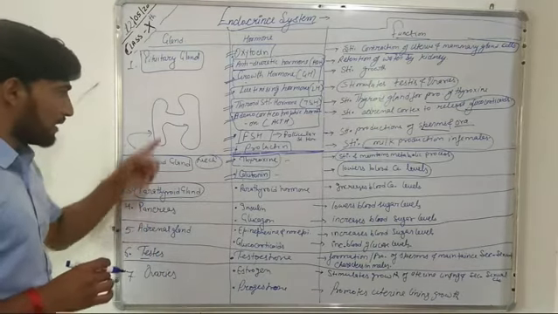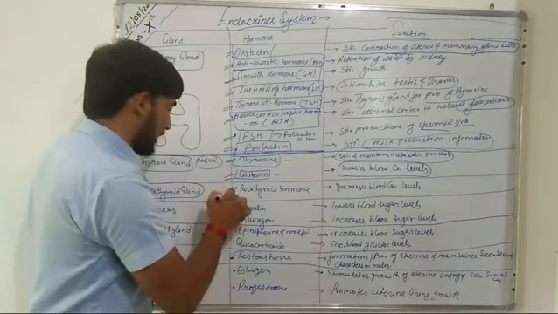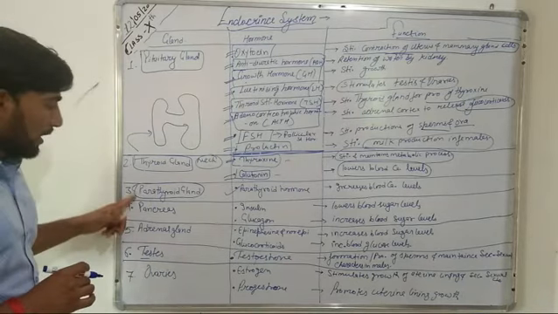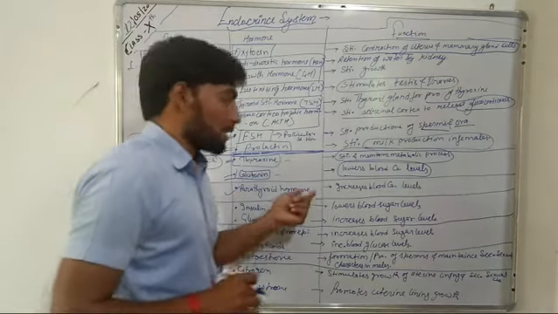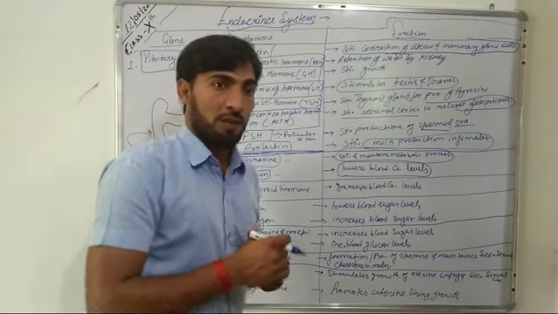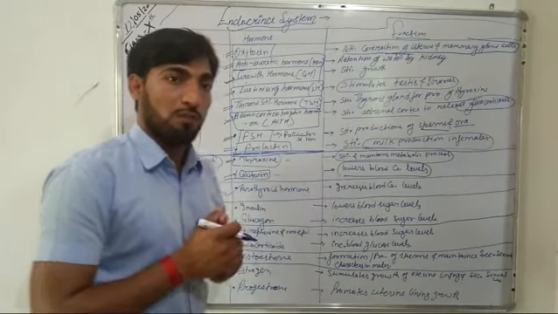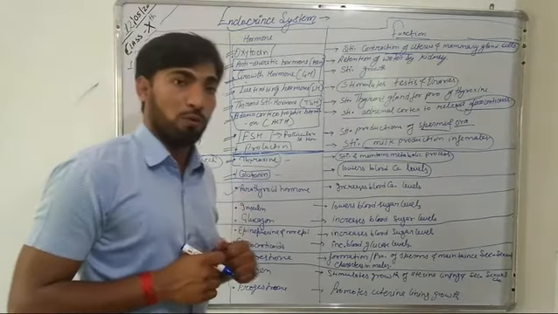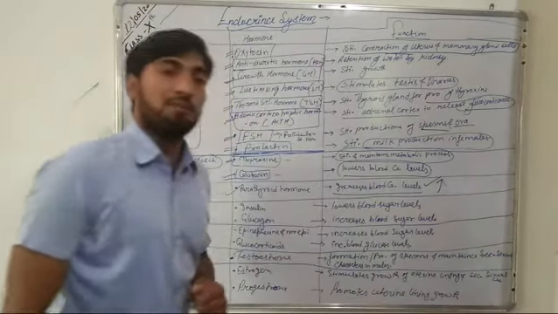It is also present on or above the thyroid gland, and this parathyroid gland produces the parathyroid hormone. So the third gland is the parathyroid gland, and it releases the parathyroid hormone. Now, this parathyroid hormone has a function just opposite to the thyroid gland. As the thyroid gland releases calcitonin, which lowers the blood calcium levels, the parathyroid gland releases the parathyroid hormone, and this parathyroid hormone increases the blood calcium levels.